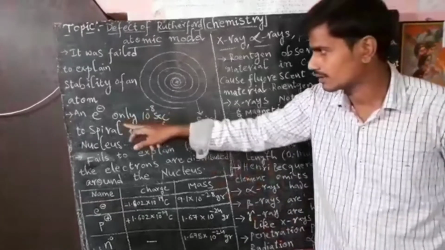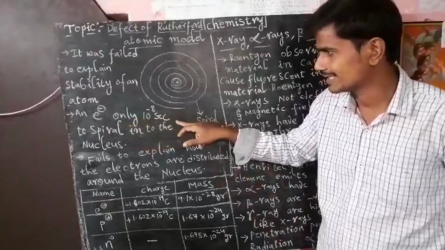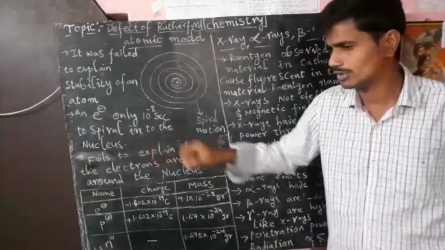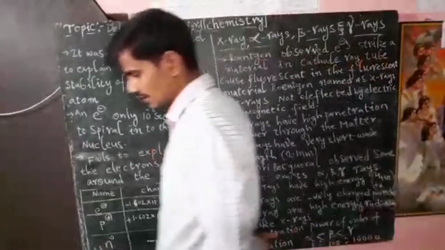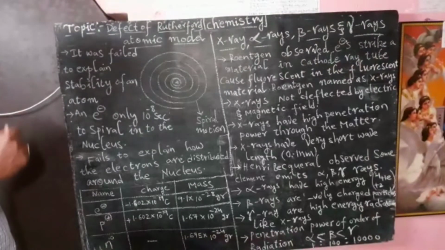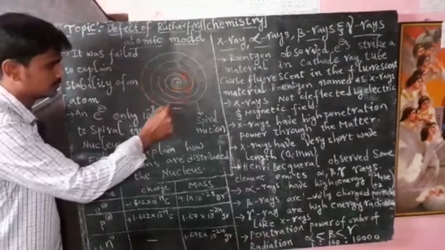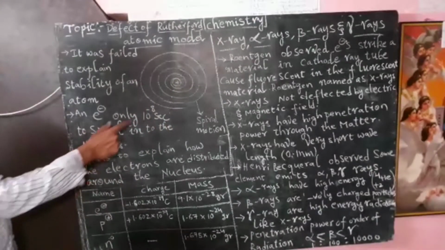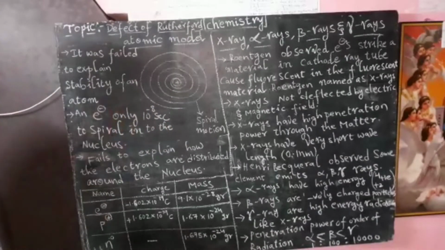Here an electron takes only 10 to the power of minus 8 seconds to spiral into the nucleus. The required time for an electron to reach the nucleus along this spiral path is only 10 to the power of minus 8 seconds. So that is also one of the defects.